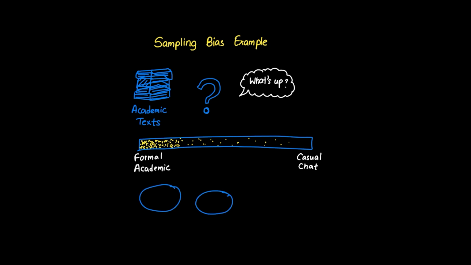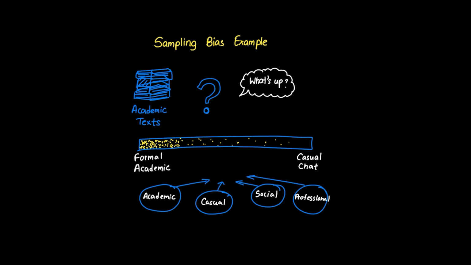This isn't measurement bias, which would be like recording conversations incorrectly. It's not algorithmic bias either. The algorithm works fine, it just learned from a skewed sample. The solution requires diversifying training data to include casual conversations, social media posts, and informal communications.